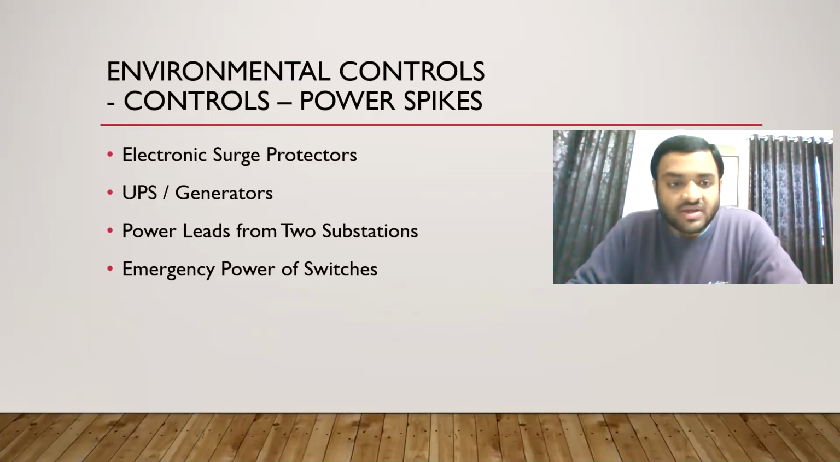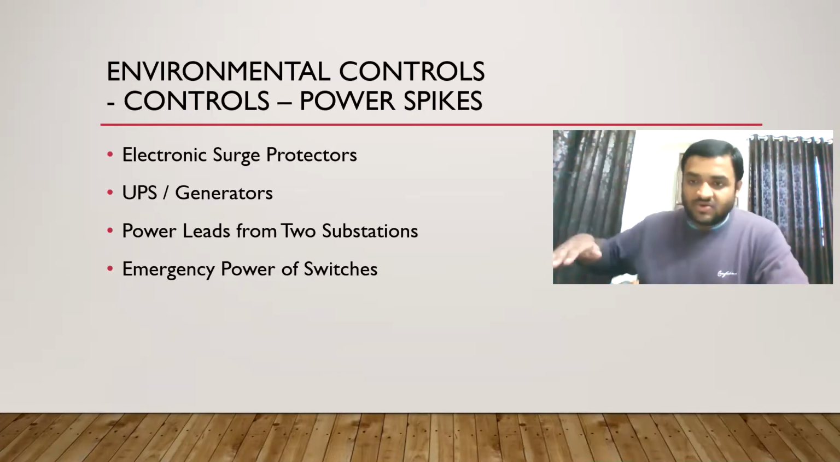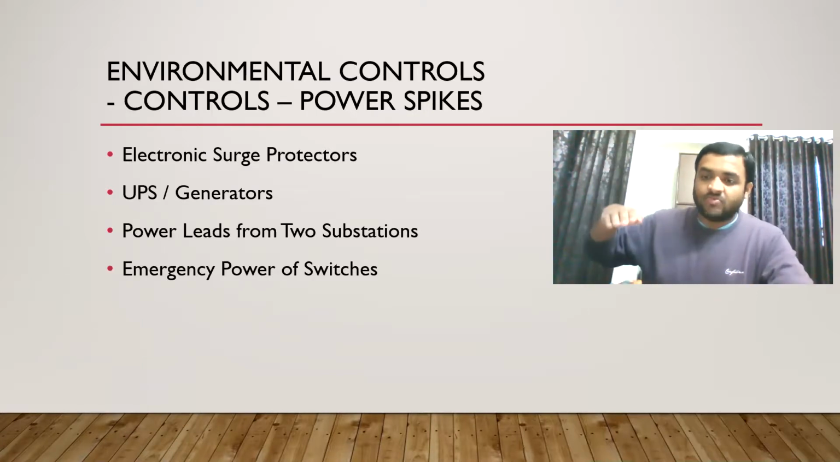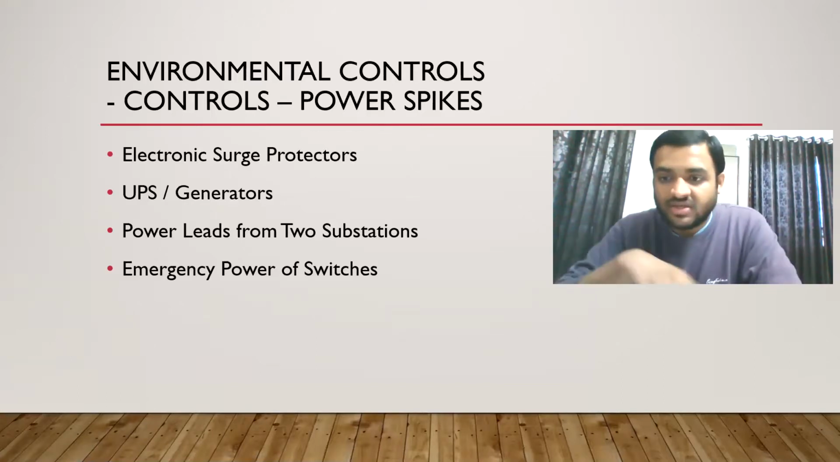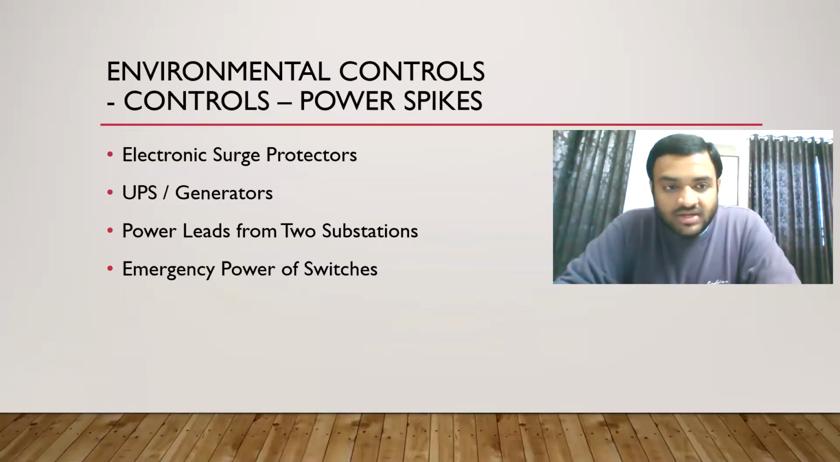Then we have UPS or generators. It stabilizes the power spike. Am I right, sir? Yes, that is what I wanted to say. If the power is going above and below, the moment it goes above, it will bring it down, and if it is going down, it will raise it. That is what electronic surge protectors do. Then we have UPS generators. What is the full form of UPS?